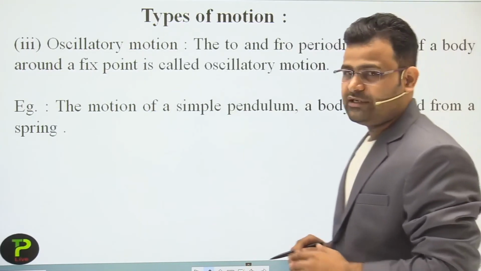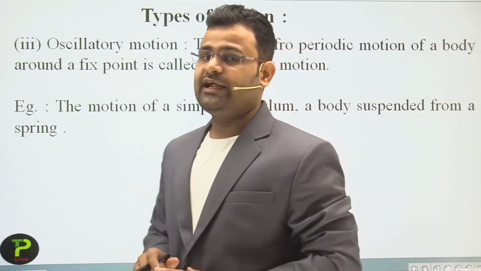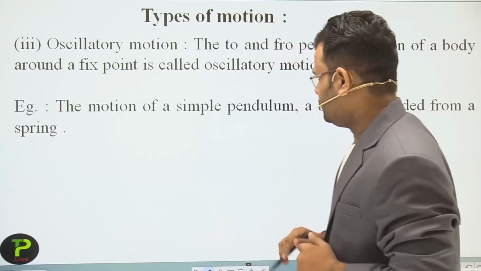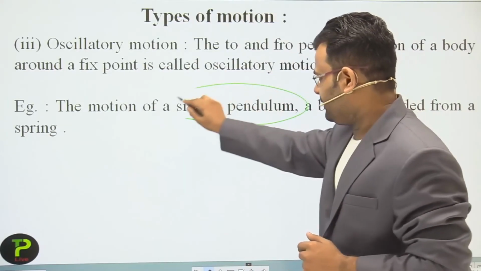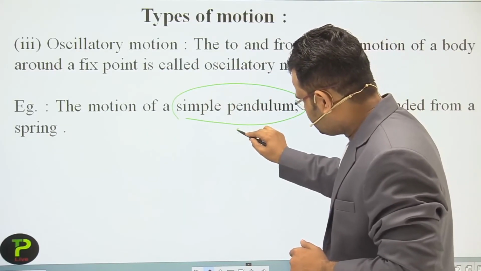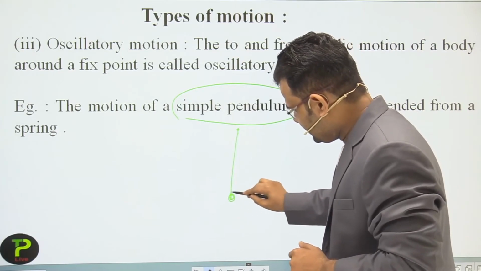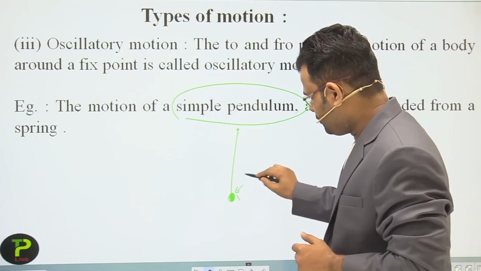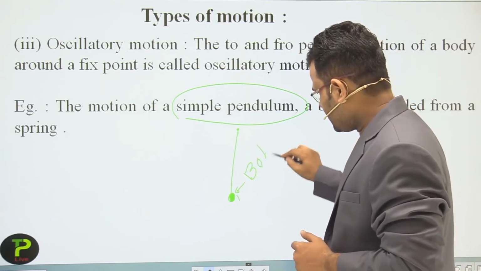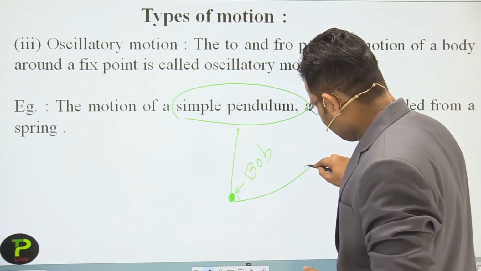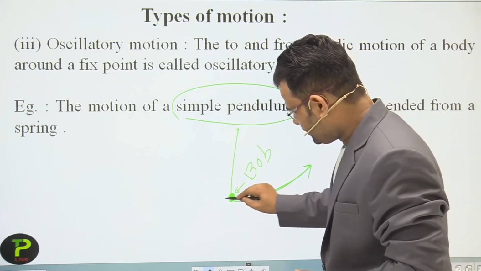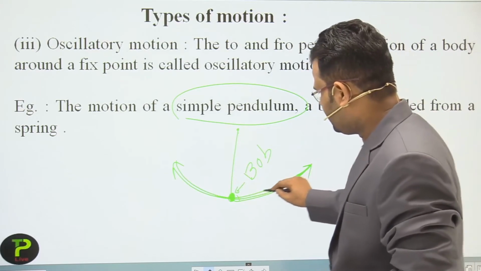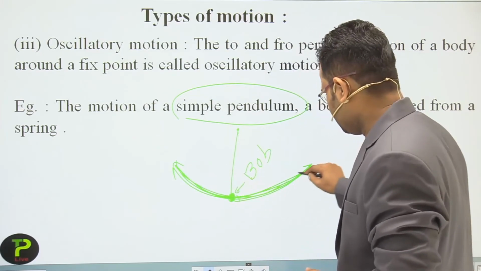After that, dear students, the last one is oscillatory motion, just like a pendulum. The motion of a simple pendulum. What happens? That is a bob. That is called the bob. It moves sometimes in that direction, again moves in the other direction. That type of motion is called oscillatory motion.